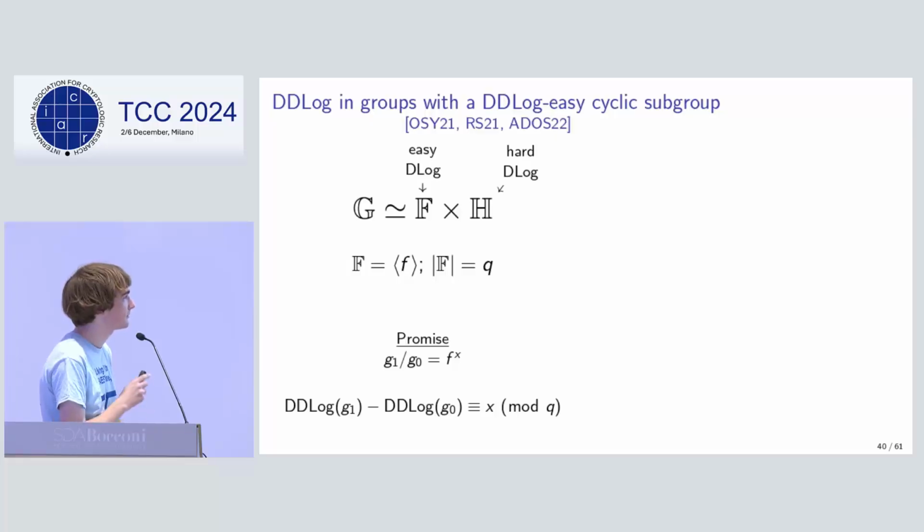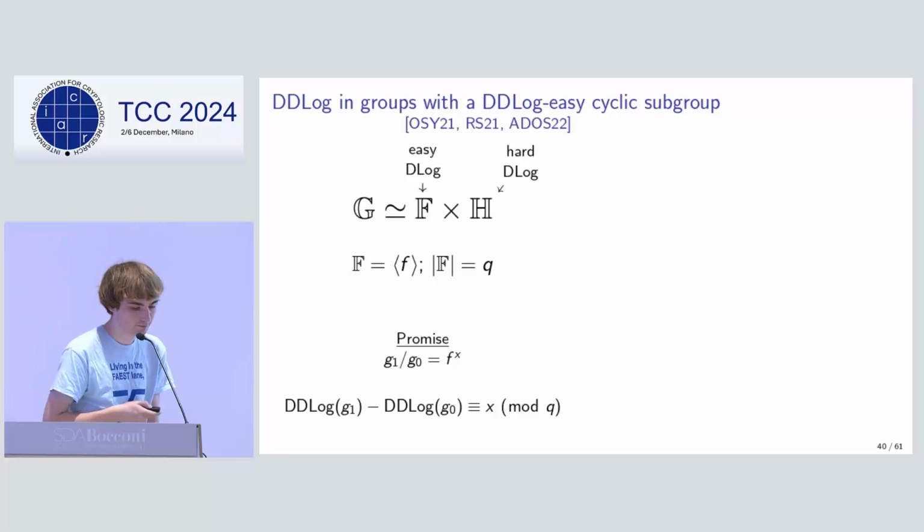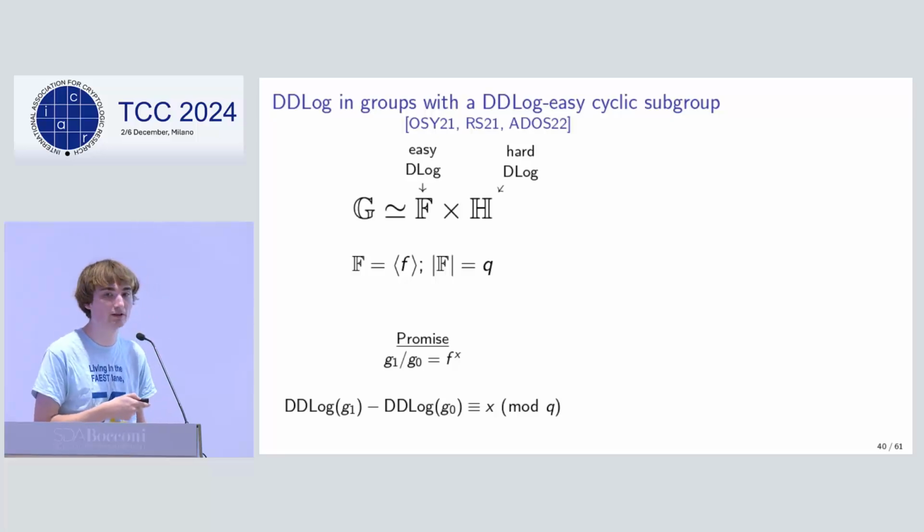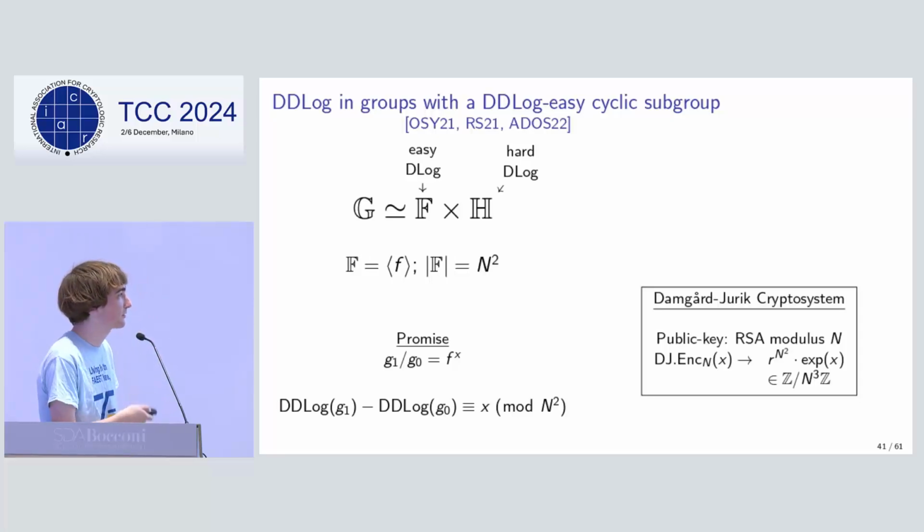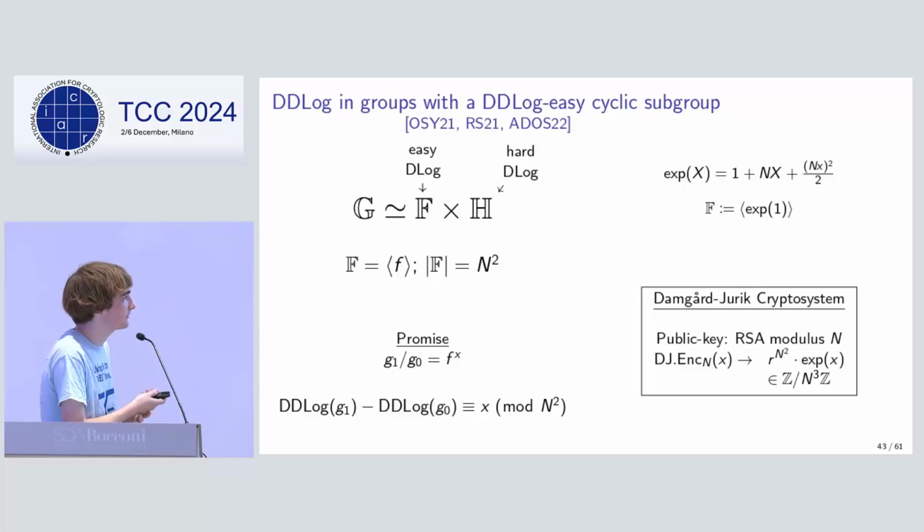All right, so now to add in security, we use the distributed discrete log scheme based on Damgård-Jurik. Here there's an easy discrete log subgroup where we can compute the distributed discrete logs, and we have a way of encrypting values, and the secret key is going to be Euler phi of n.